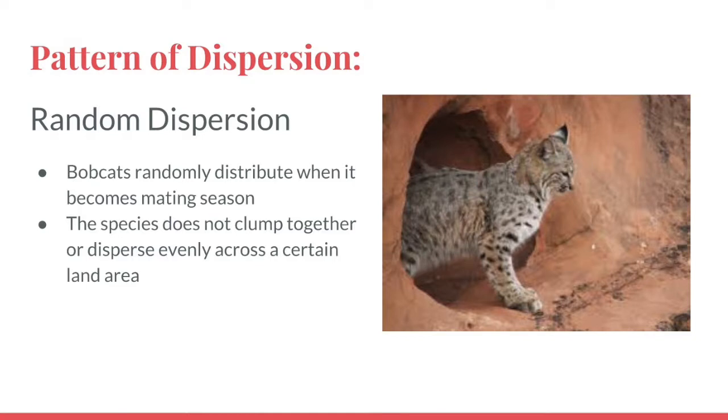An example of random dispersion in the desert biome is the bobcat. Random dispersion is defined as a population in which individuals are arranged without any apparent pattern. Random dispersion is the least common dispersion pattern as animals usually clump together or evenly space themselves out throughout a biome. The bobcat demonstrates random dispersion around the time of its mating season. When going out to look for a mate, bobcats go to a number of random places that do not form any pattern. During mating, most animals have a predictable pattern, while the bobcat does not show any of the signs of a predictable pattern, showing how the species is randomly dispersed.